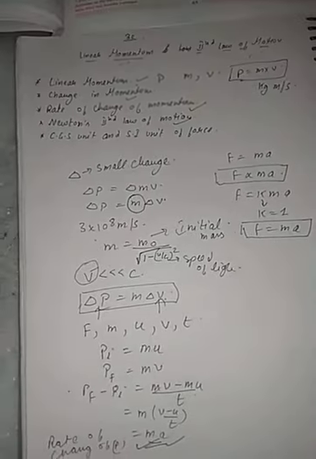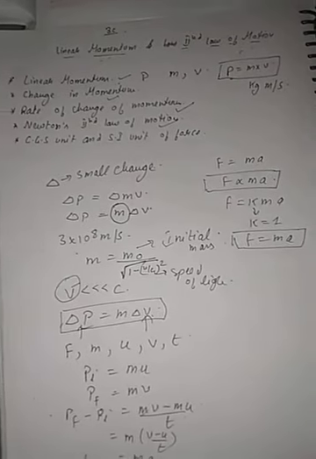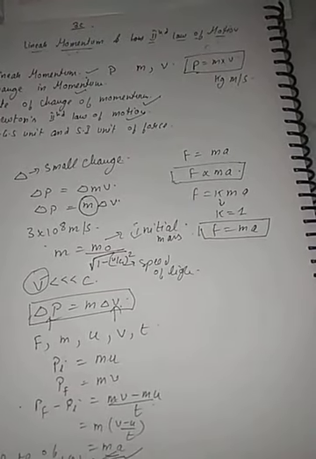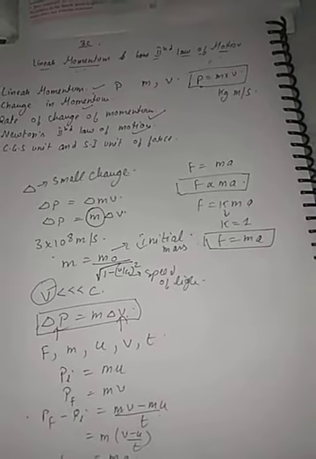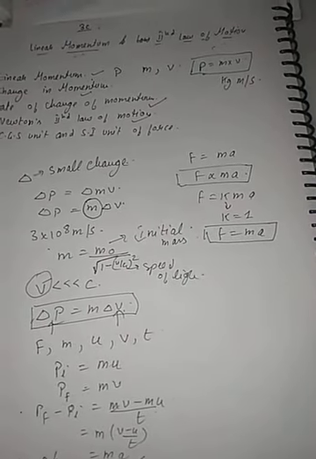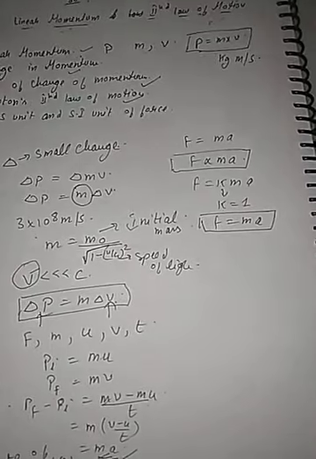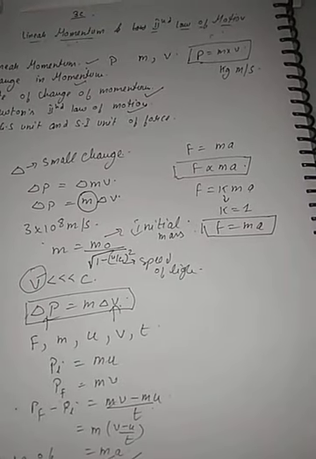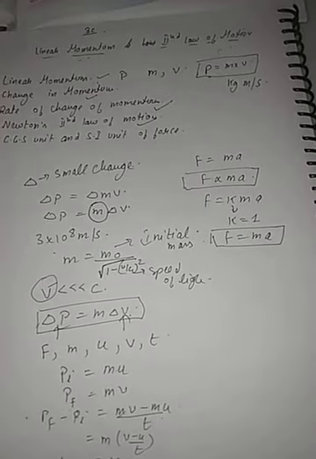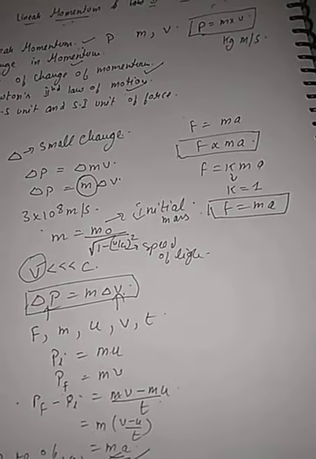Now according to that Newton's second law, the scientist told us, with the discussion of section 1, that when a force is applied on the body, the body moves, so it produces acceleration in the body. Clear?